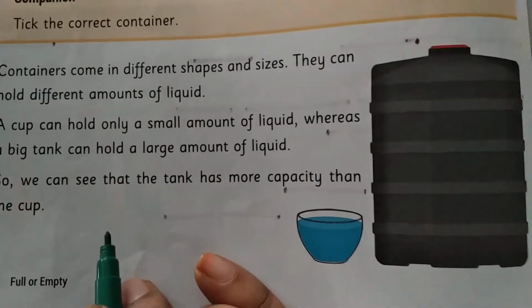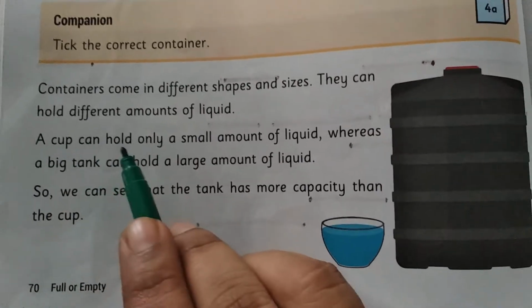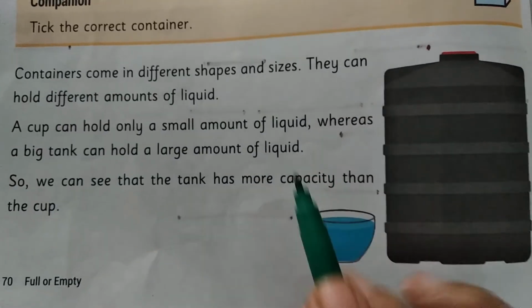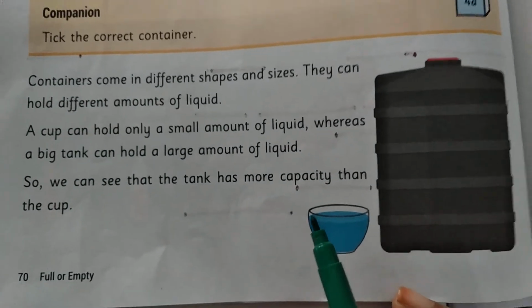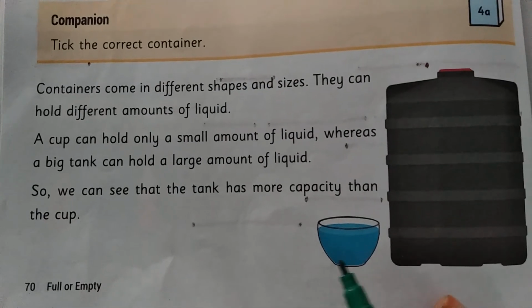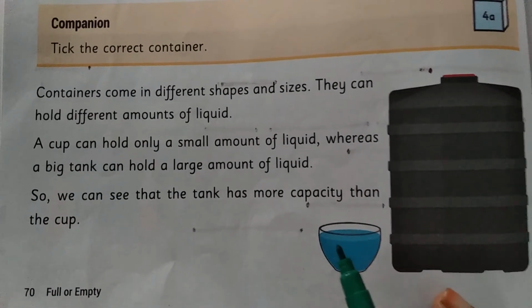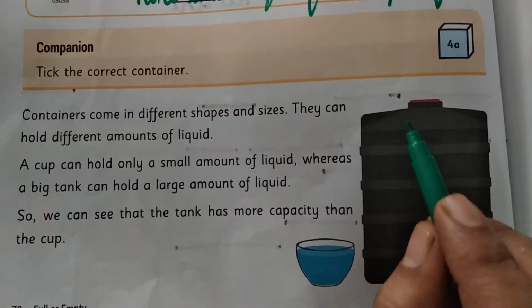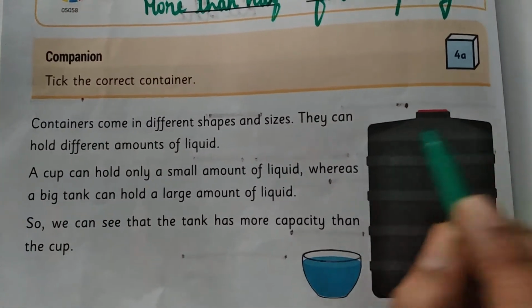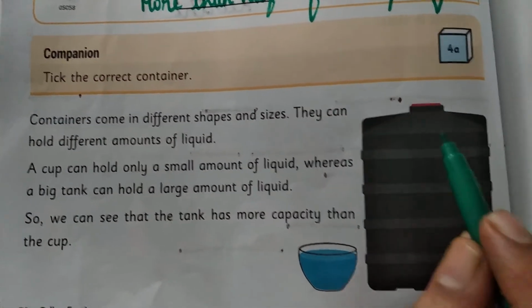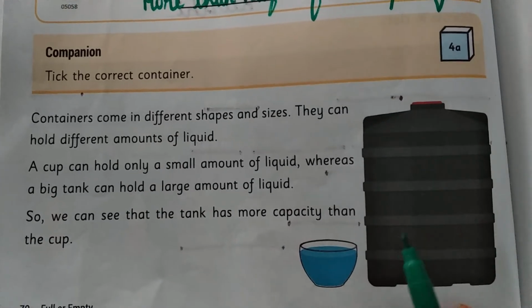Now see here, children. Take page number 70. See, a cup can hold only a small amount of liquid. So this is a bowl. Okay, so this bowl can hold only a small amount of liquid. Suppose, see, this is a big tank. Okay, this big tank can hold a large amount of liquid. Yes.